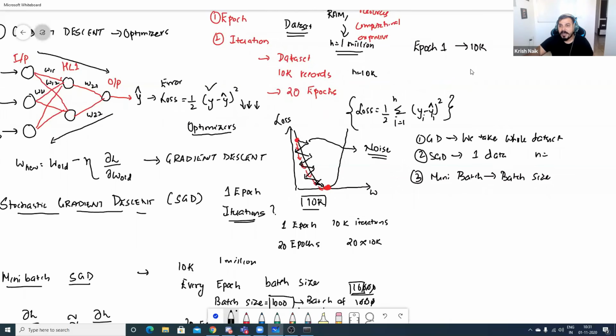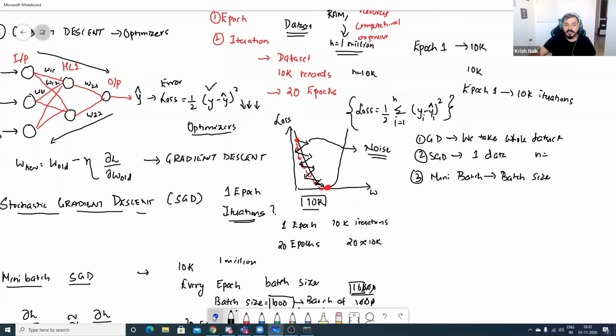Now suppose my total number of records is 10K. That means using SGD for epoch 1, I have to iterate through 10K different times, because inside every epoch I'm picking up one record, doing the front propagation and the backward propagation. Again, because of this, the convergence will be very slow. Just imagine I have 1 million records, and I'm just picking one record, doing the front propagation, the back propagation, and updating the weights. So that is also a disadvantage. The convergence will be very slow.